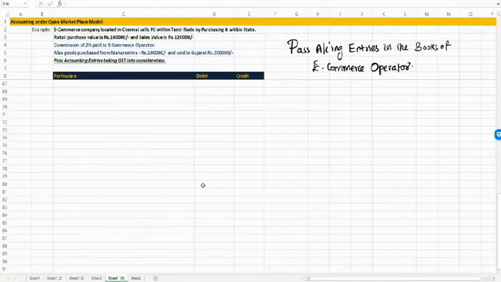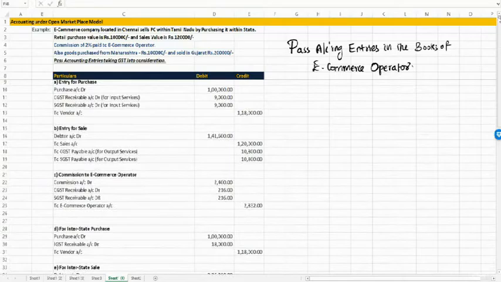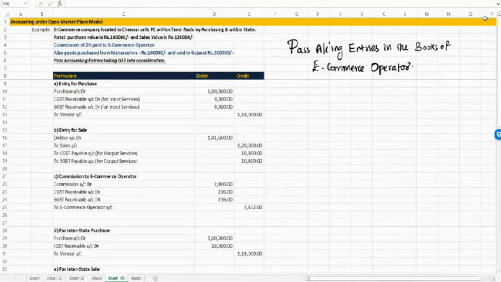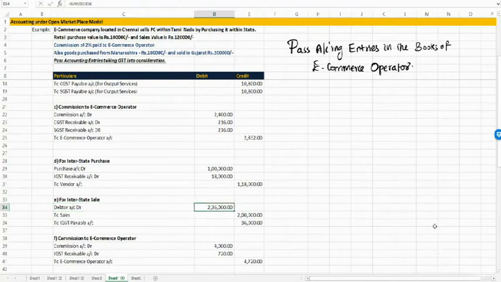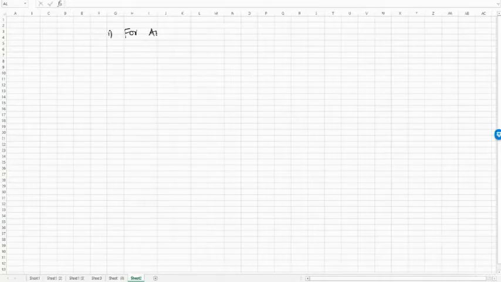For that, let's go back here. Here we have calculated as to how much is recoverable from the customer. That is, here we have calculated 1,41,600, that is debtor account was debited for intrastate sale, and for interstate sale 2,36,000. These two are the amount that are recoverable from the customer. Now this e-commerce operator will be recovering this, but they will remit it back to vendor. Okay, so first we'll write for amount due,